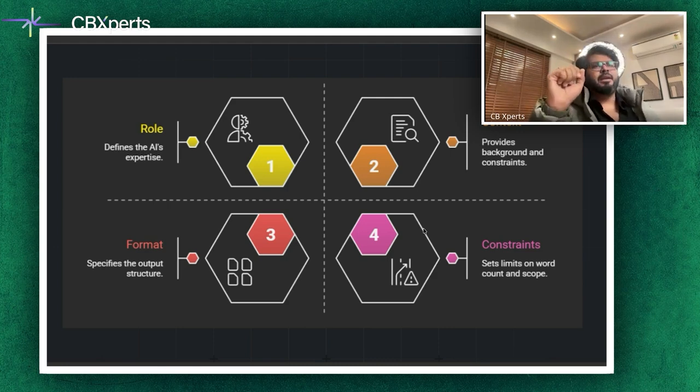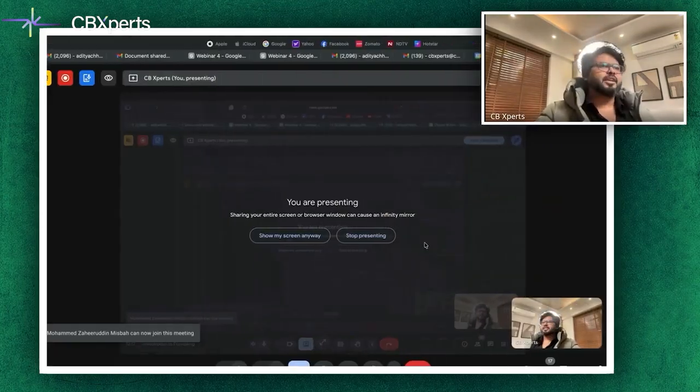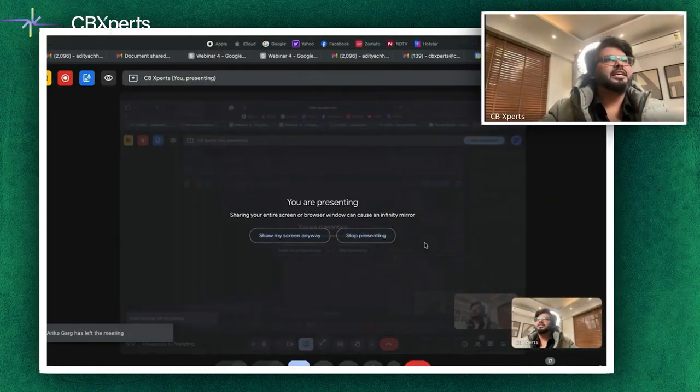And now can you tell me one quick thing? How many of you so far have been writing single line prompts, just writing them without thinking about the framework which I've just described? How many of you are writing a single line prompt? You can just raise your hand and let me know. I can see a lot of people.